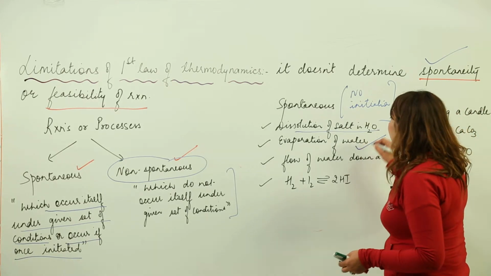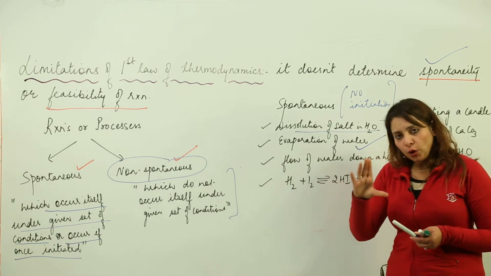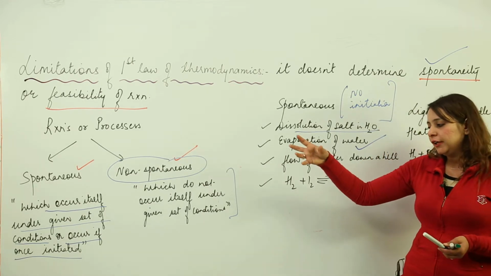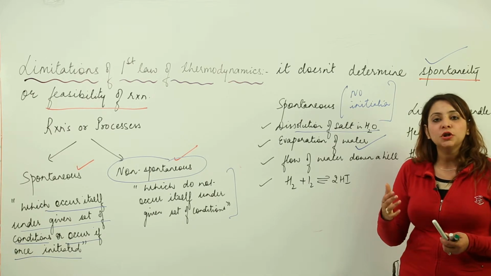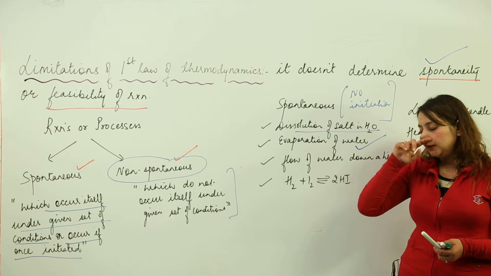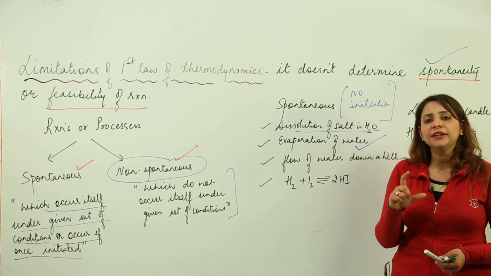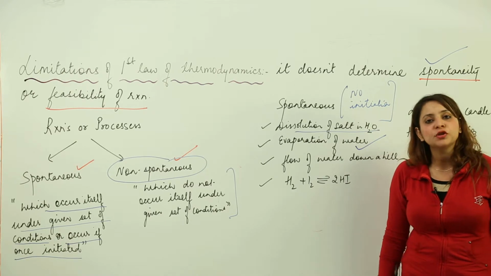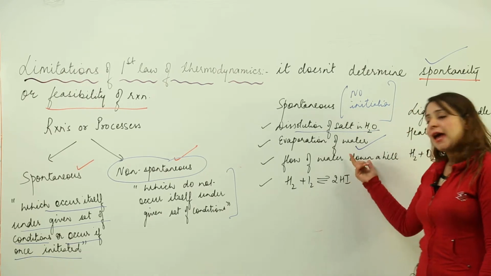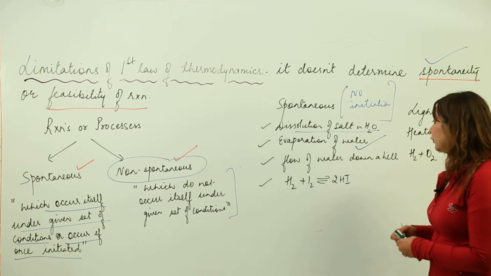Second is the evaporation of water. Suppose you take water in a glass and you just keep it in a room. After a few days, you will see that the water has evaporated, because the content of the water in the glass actually falls down, and within a few days you will see that there is no water left inside the glass. So again, it has a tendency to occur by itself.